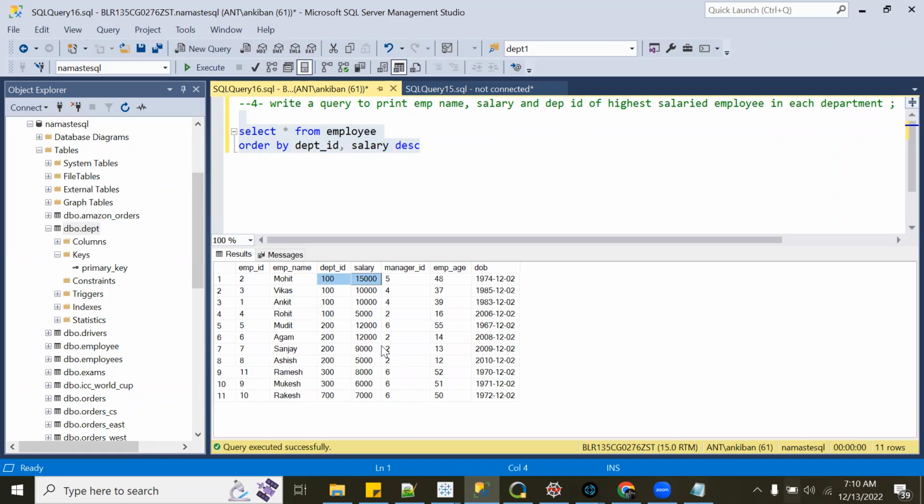And that's it. Now let's say my question is that I want the top 2 employees in each department by salary, right? So for example, these two should come, or maybe 3 because they are the same. For department ID 200, which two guys have higher salary? This one and this also, if we consider that these have the same salary.